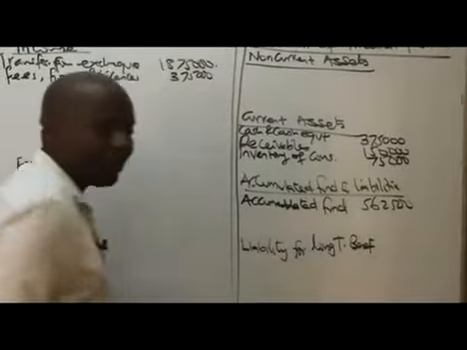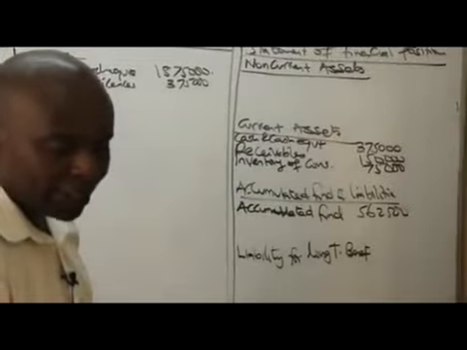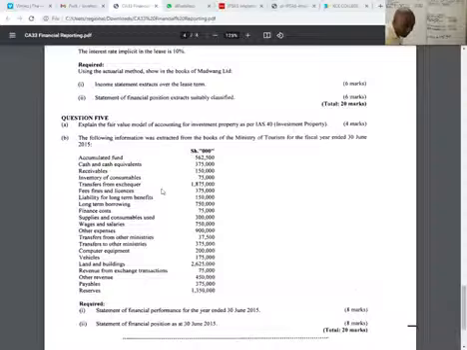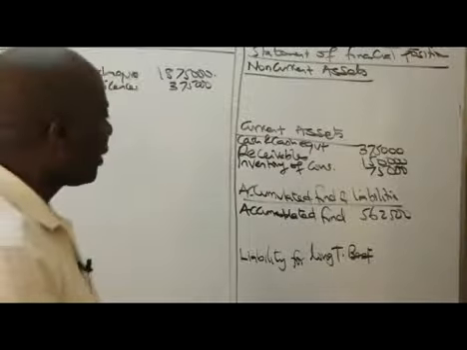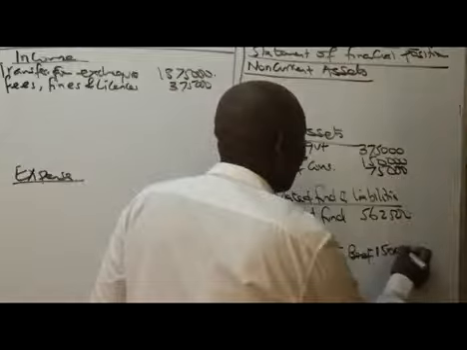Liability for long-term benefit, what do we have? I can see 150,000. So for liability for long-term benefit, we have 150,000.